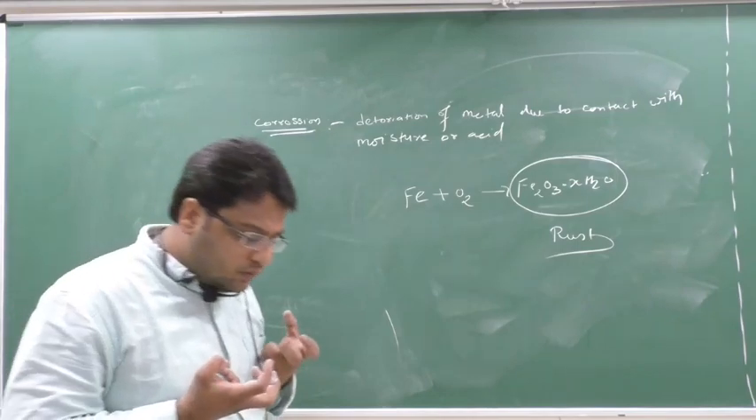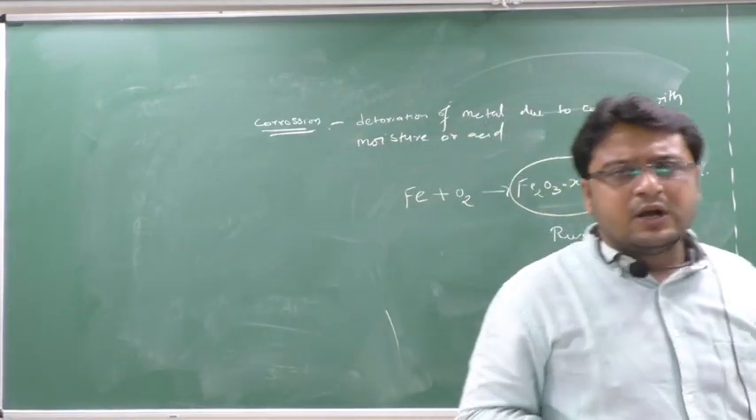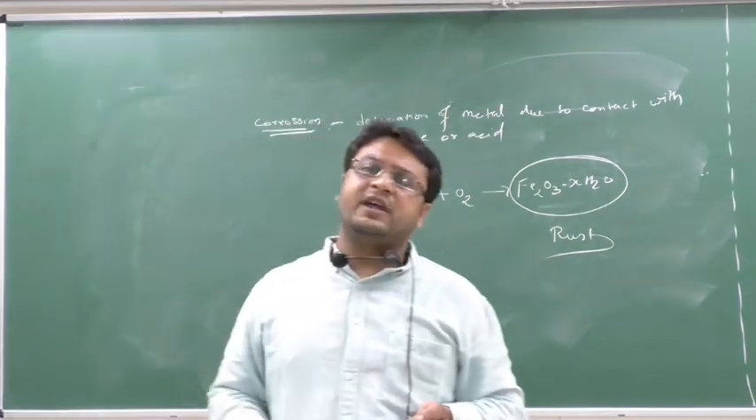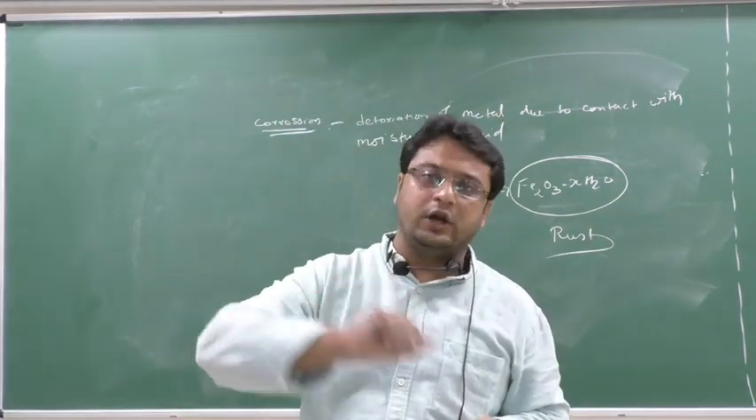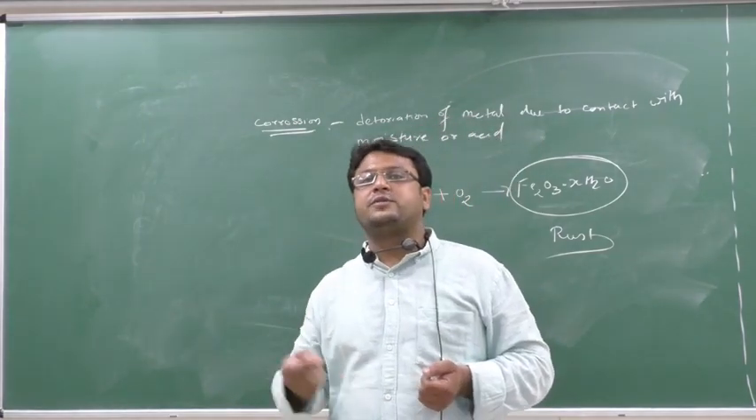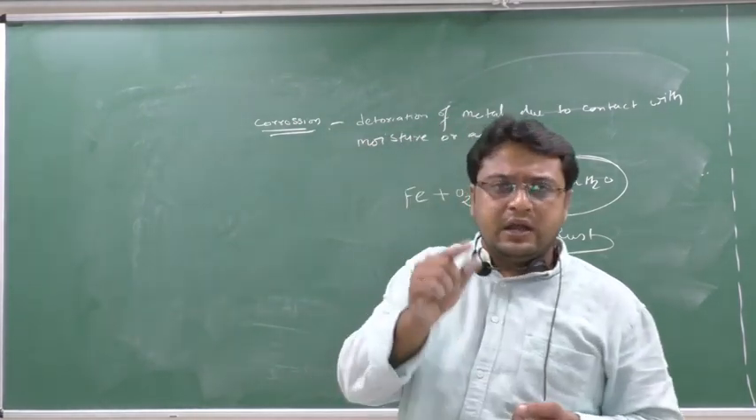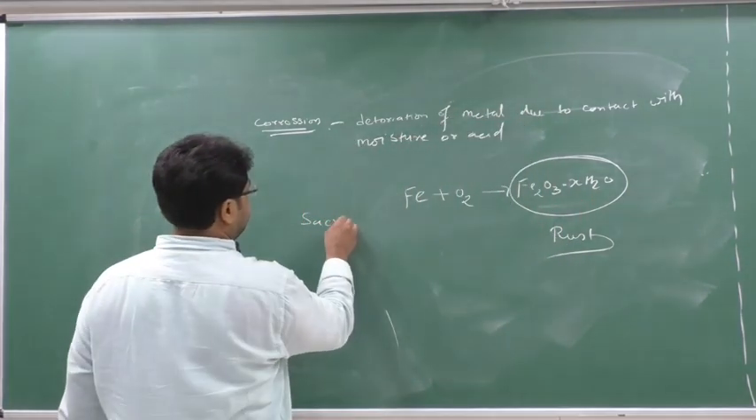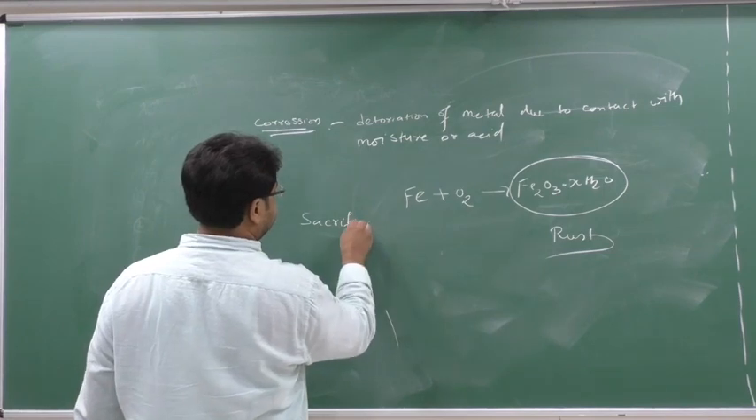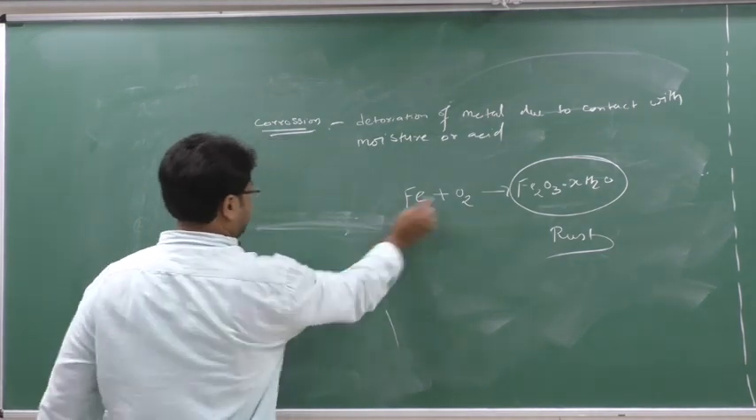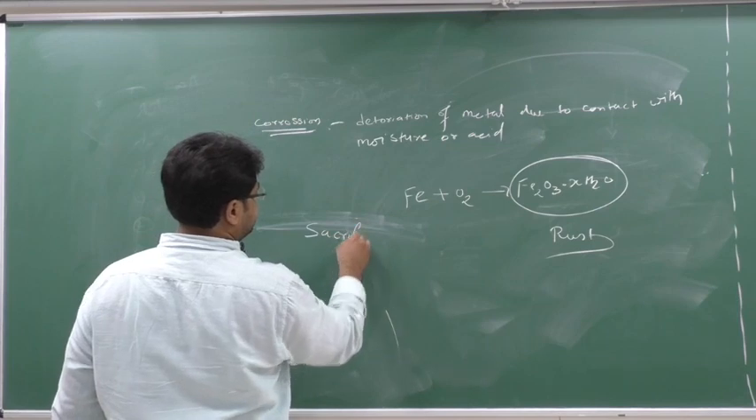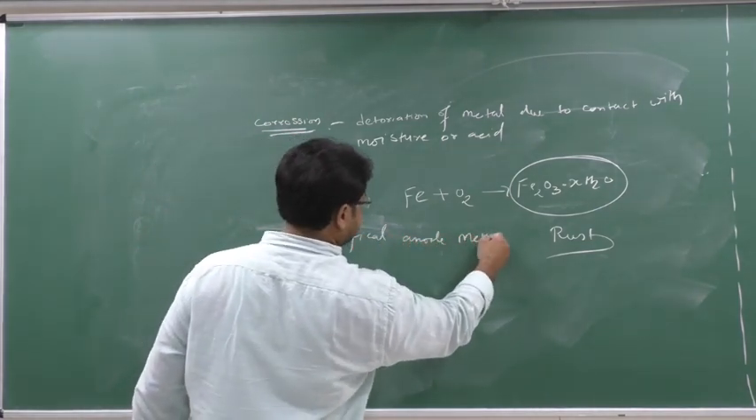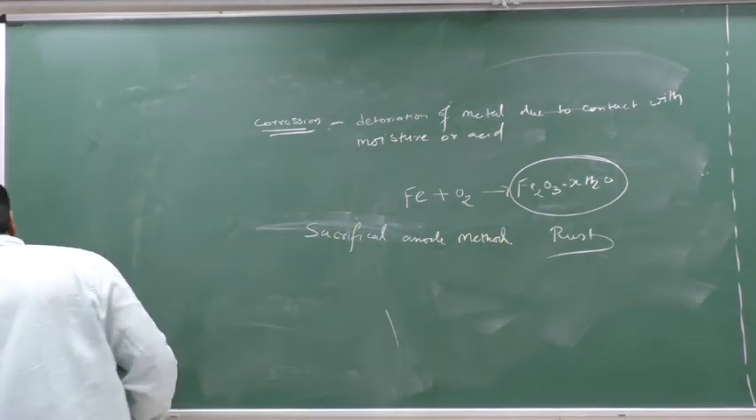Now, how to prevent this corrosion? It is very simple. To prevent corrosion, we apply paint, we cover the metal with an oil film, and sometimes we apply waxing. And here in your book there is one method, the sacrificial anode method. Sacrificial anode method, what does it mean? We have to discuss this. It's a very small topic and very interesting.